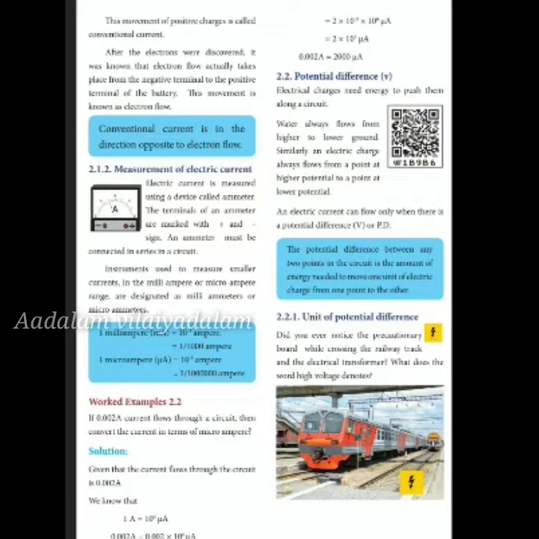Then 10 to the power of minus 3 and 10 to the power of 6 combine, and 10 to the power of 3 is got. So 2 into 10 to the power of 3 gives you 2000 microampere. That is, 0.002 ampere is equal to 2000 microampere. This is how the conversion is done. Hope you understand the class better.